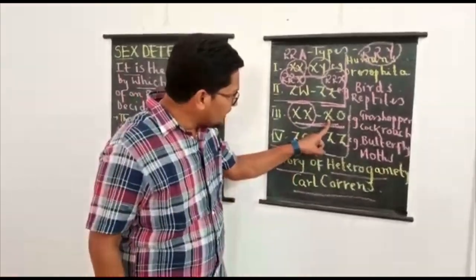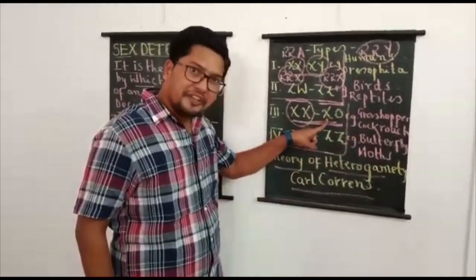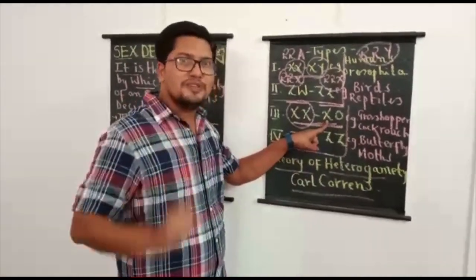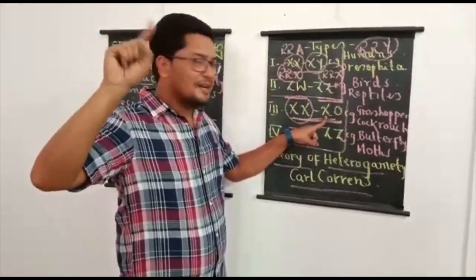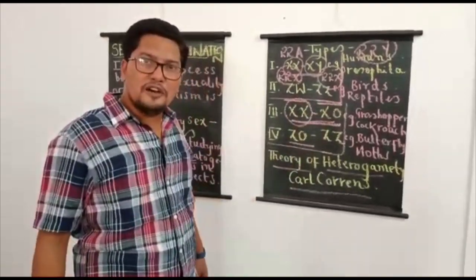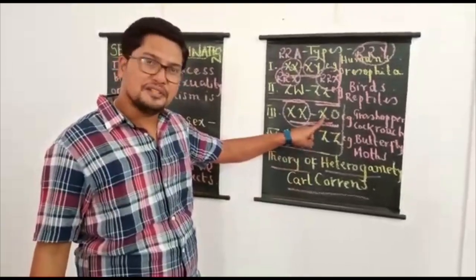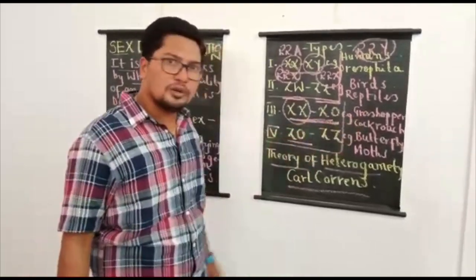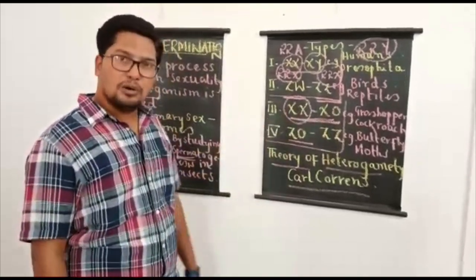If you look into sex determination of cockroach or grasshopper, only in 50% of the sperms is a sex chromosome present and the remaining 50% carry only autosomes. So with that it is very clear who is determining the sex of the offspring here? Sperm, and sperm is produced by the male parent. So in grasshopper and cockroach, male parent is heterogametic, female parent is homogametic.